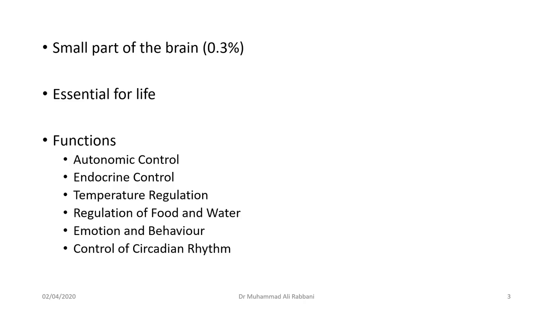It regulates your food and water intake, and your emotions and behavior are exhibited physically due to this hypothalamus. For example, when you're angry, your heart rate goes up. This is because of the hypothalamus. Also, hypothalamus is very important in maintaining the circadian rhythm. There are various functions of the body that occur in a rhythm.